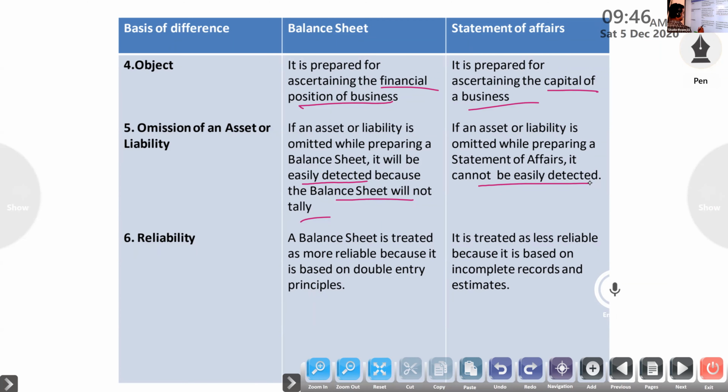Next, reliability. A balance sheet is treated as more reliable because it is based on the double entry principle. A statement of affairs is treated as less reliable because it is based on incomplete records and estimates. On that basis we prepare records according to double entry or single entry system.